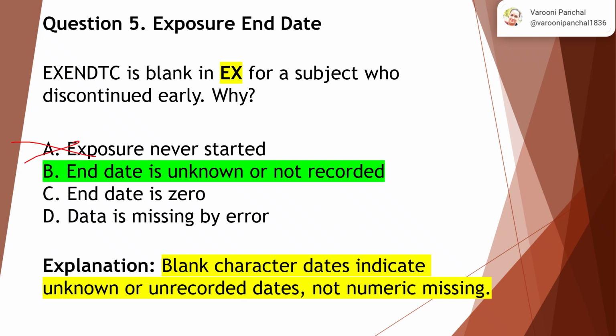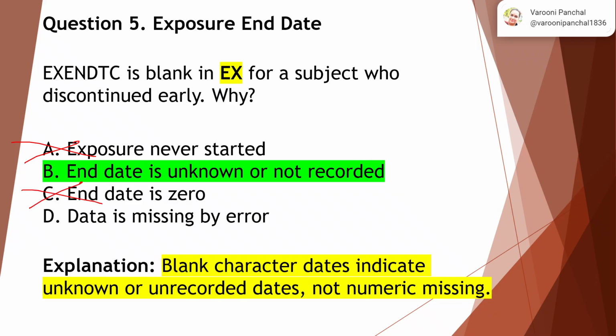End date is 0. Now end date cannot be 0. End date has a specific number or a DDMMYY. It could be in the character format, the date, and then we convert into numeric by certain functions in SAS. So this is not the right answer.